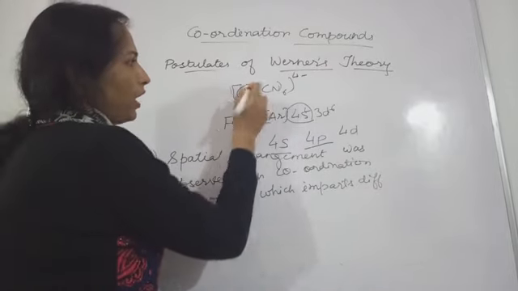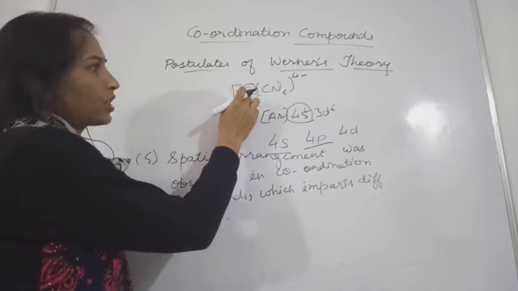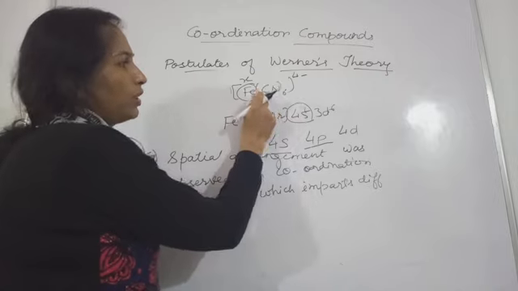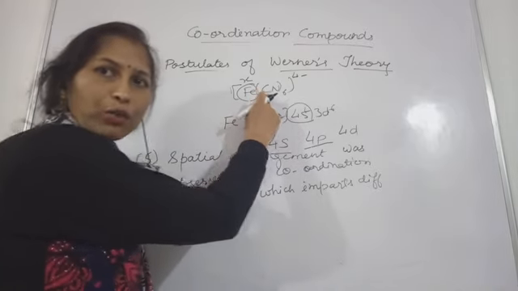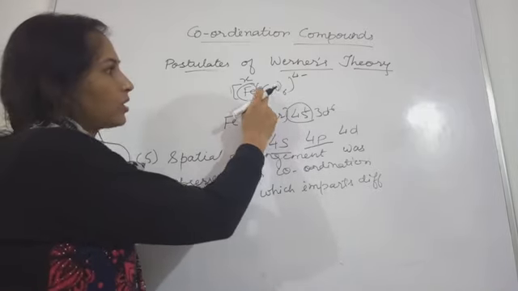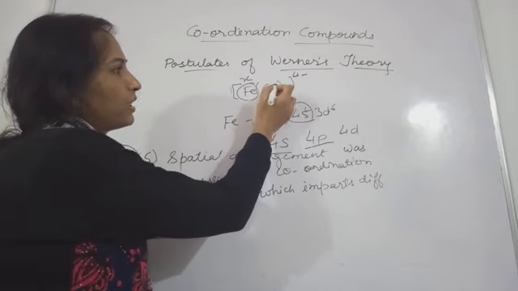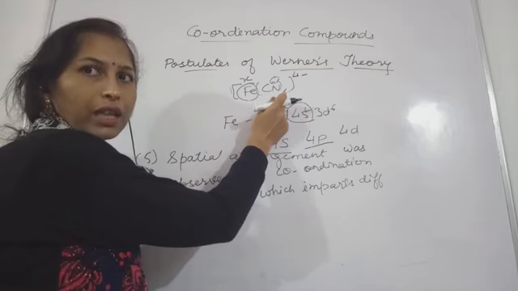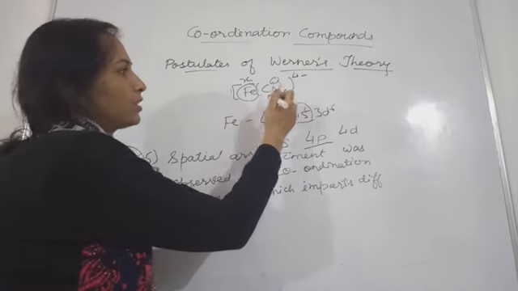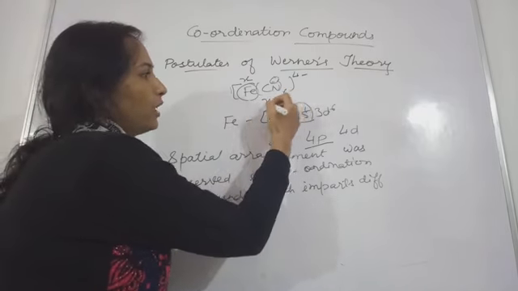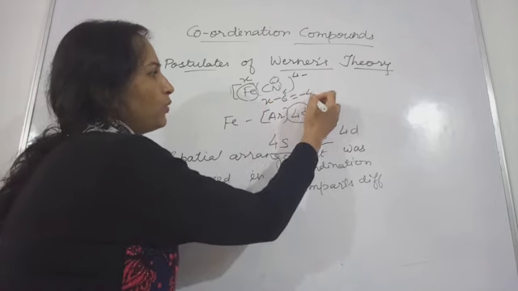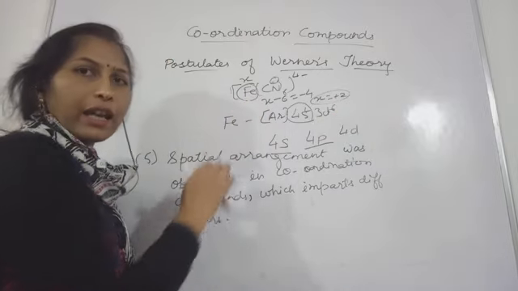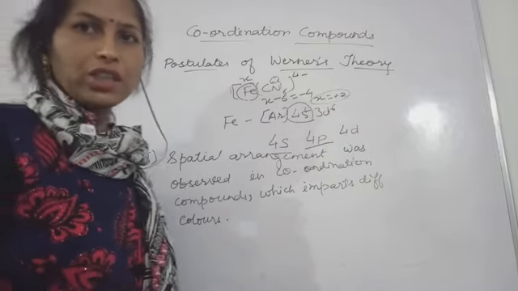If you let the oxidation number of iron be x, and we all know that CN possesses -1 charge, and 6 cyanide ions we are having, so -6 charge. So how can you calculate? x minus 6 is equal to -4. So x is equal to +2. So this iron will possess +2 oxidation state.